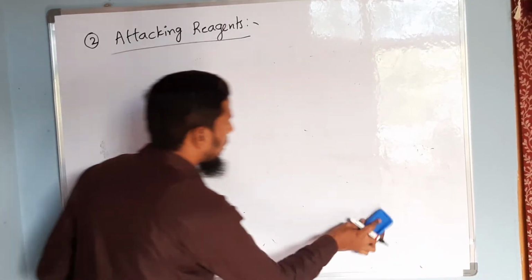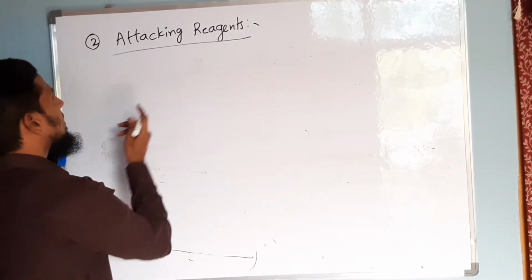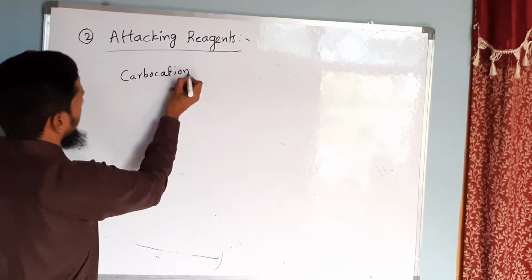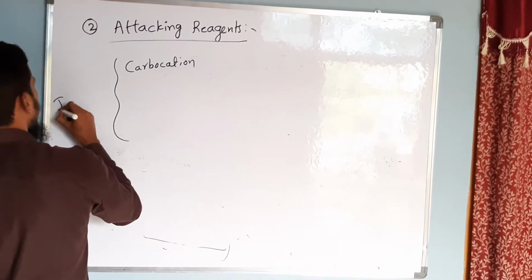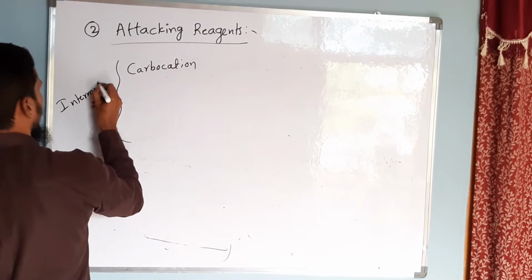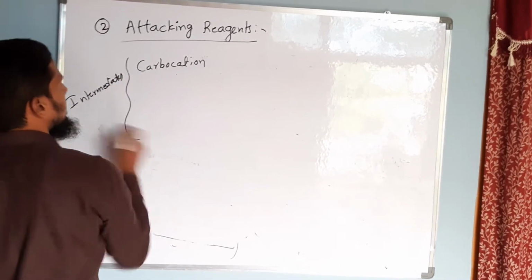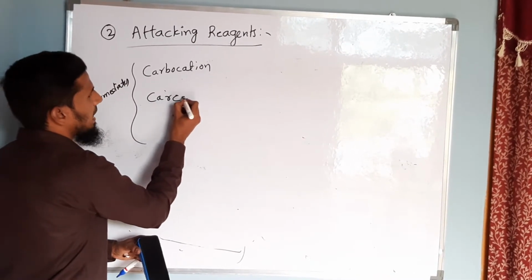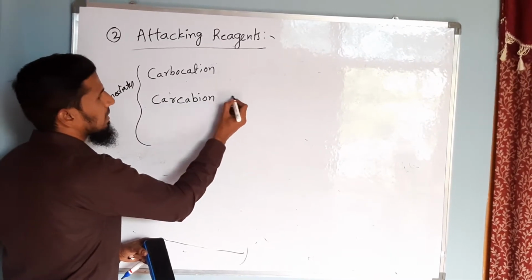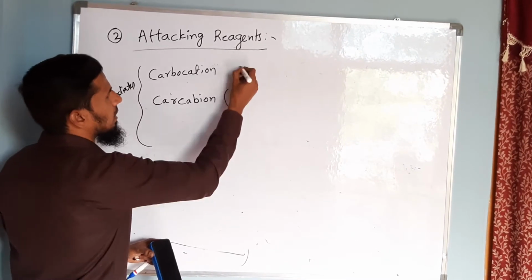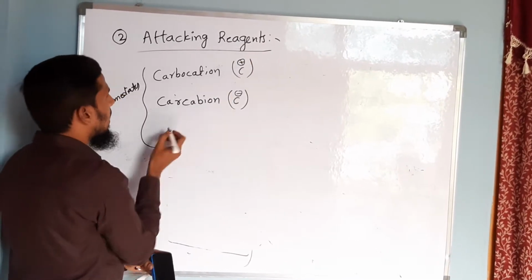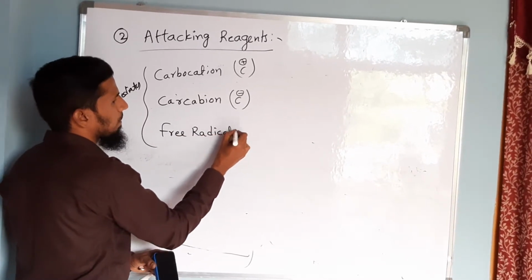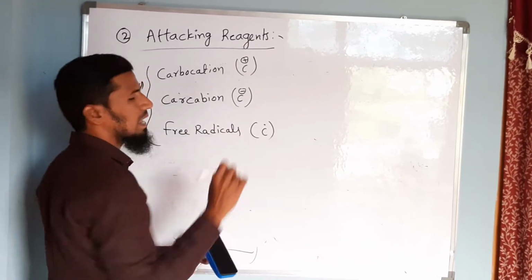With on which is on carbon. So that means carbocation. So here I am writing intermediates. What are the intermediates? Carbocation, carbanion, that means carbon with negative charge, a carbon with positive charge. And third one we discussed about free radicals. Here carbon can be with single electron.